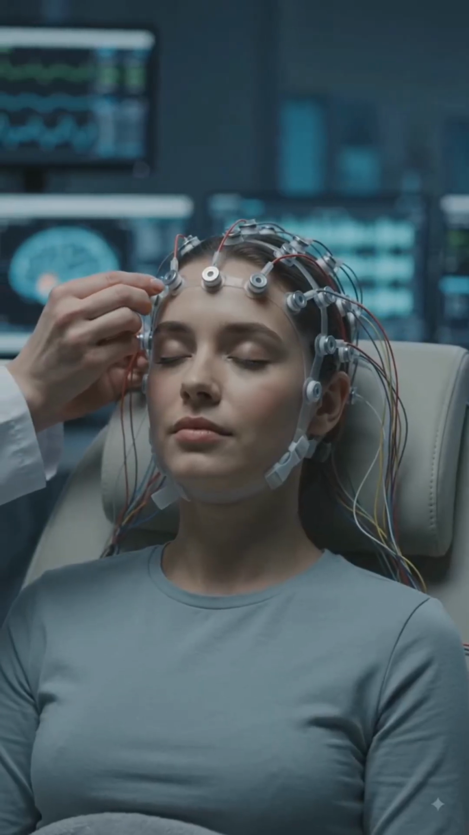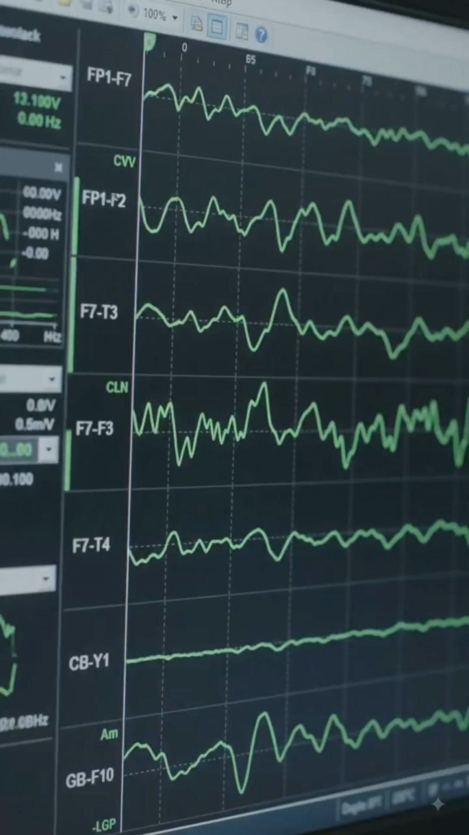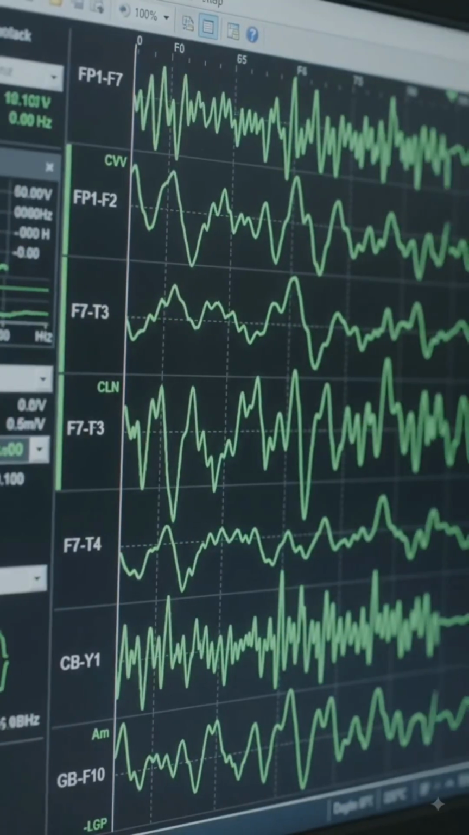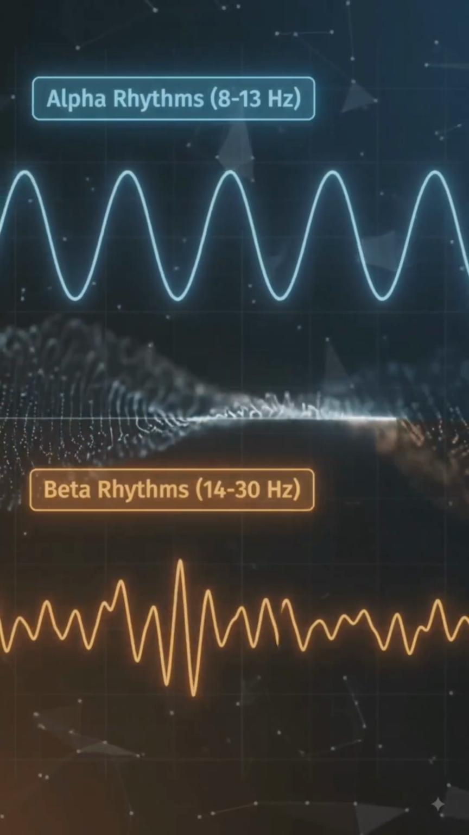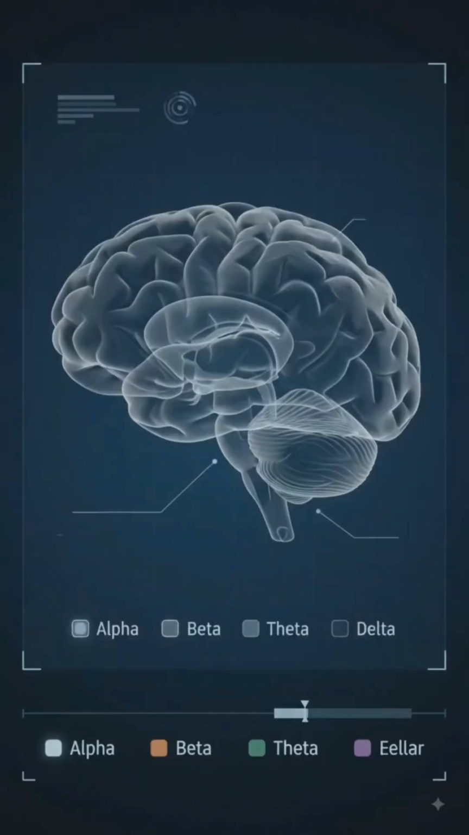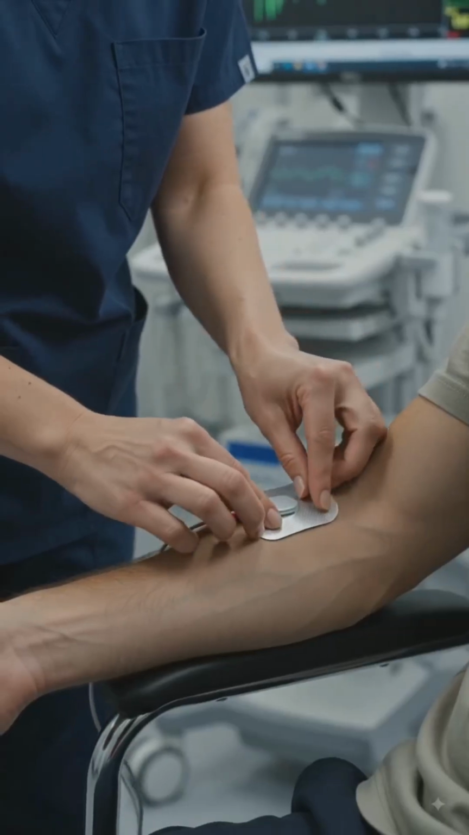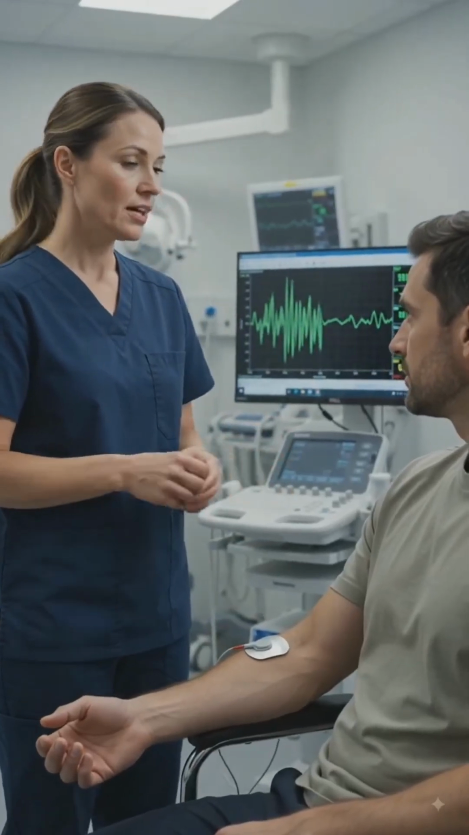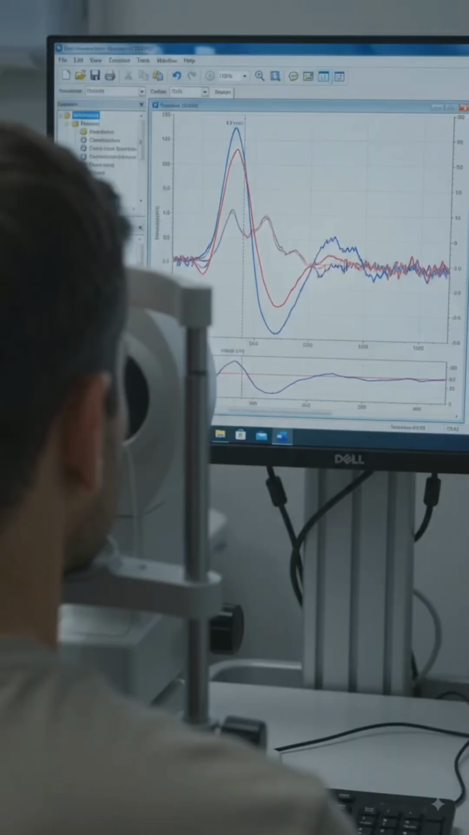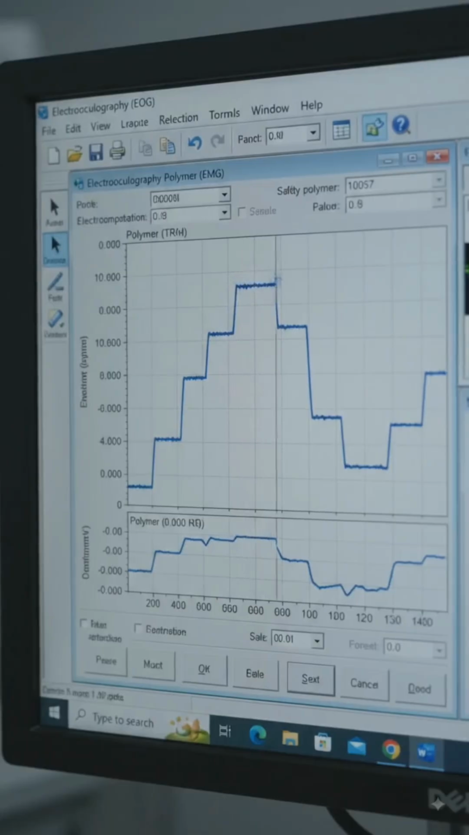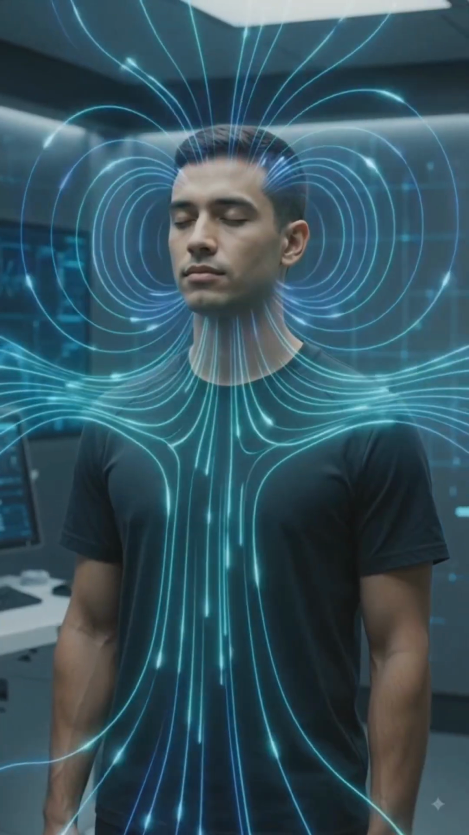The EEG records the summation of postsynaptic potentials. These signals are analyzed by their frequency bands. They correlate with different states of consciousness. EMG measures muscle electrical signals. ERG assesses the retina's response to light. EOG evaluates eye movements.